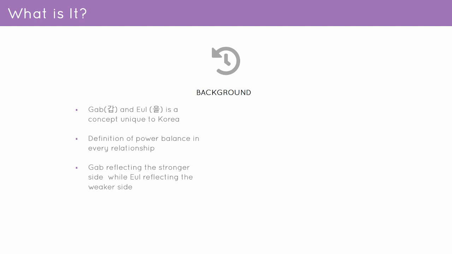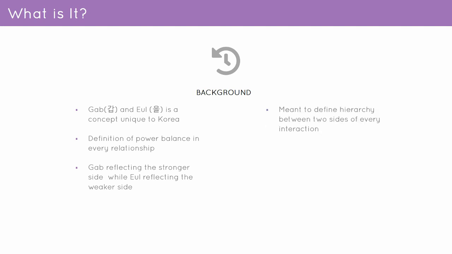Now, when we're saying stronger side and weaker side, we are talking about a specific situation. At that situation, who has a little bit more power and maybe why? Maybe who will have a little less power in this. So it's kind of like a scale. One side is stronger, maybe way more, and one side is lighter, maybe they weigh less. So it's a way to think about it.